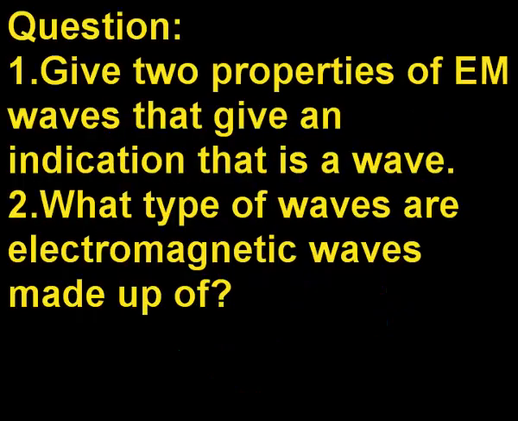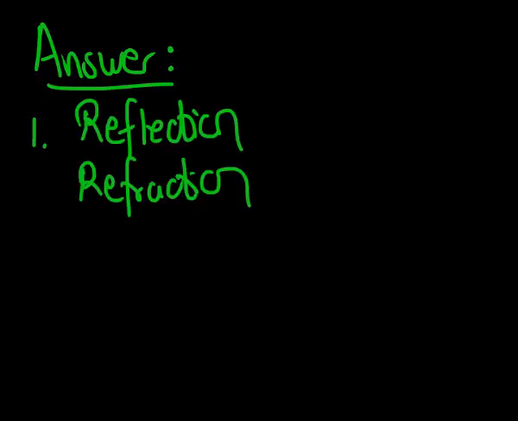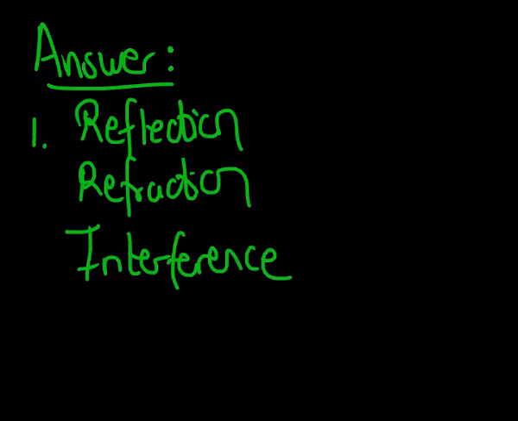Now the short question which I would like you to go and attempt is: first, give two properties of electromagnetic waves that give an indication that it is a wave, and what type of waves are electromagnetic waves made up of? Remember to first pause your play and attempt the question before you look at the answer. Now there are basically three properties that indicate to us that electromagnetic waves are indeed waves, and that is because of reflection, refraction, and interference. You could have mentioned any two of these three.